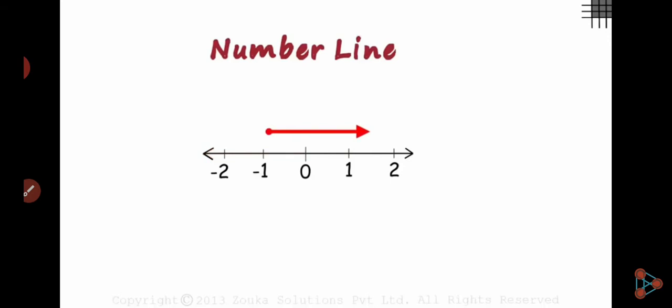If you want to denote any number on the number line, the numbers are written at equal distances, meaning 1 corresponds to -1, and 2 corresponds to -2.